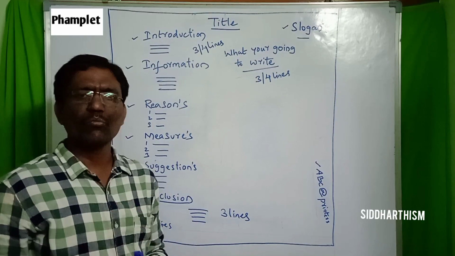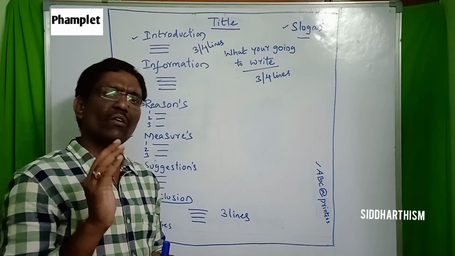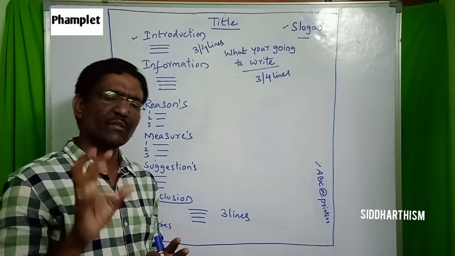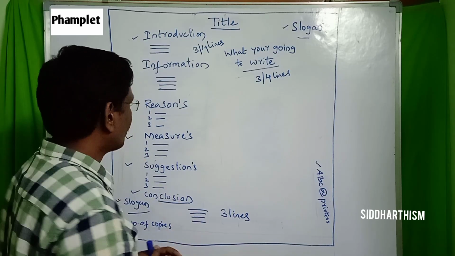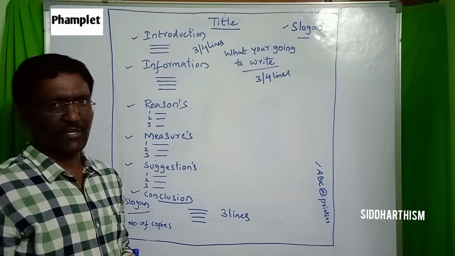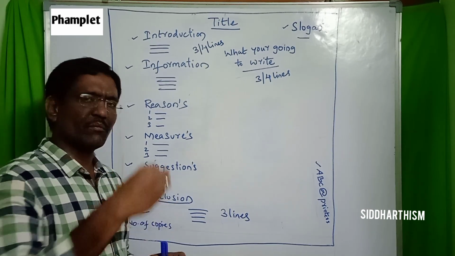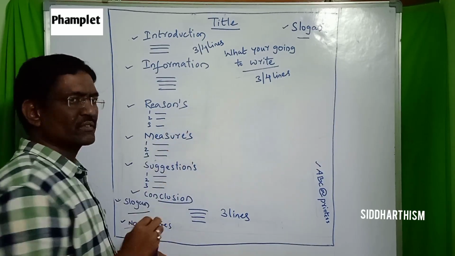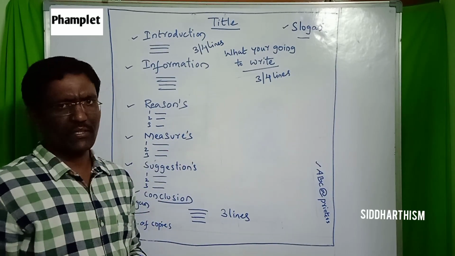This also should not be extended too much, only about 3 to 4 lines or 4 to 5 lines are enough as the body of the pamphlet. After that, reasons. How has this issue come about? What are the major reasons for this? One, two, three points or else two points are enough.